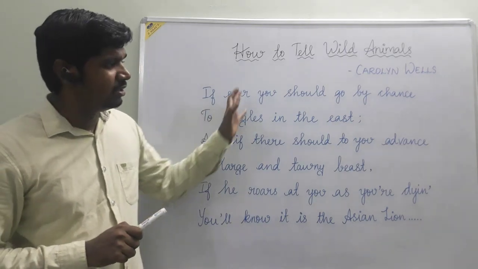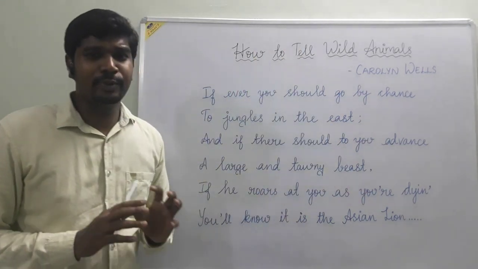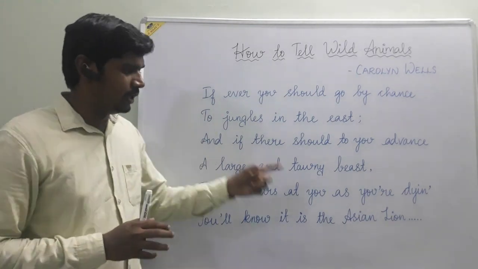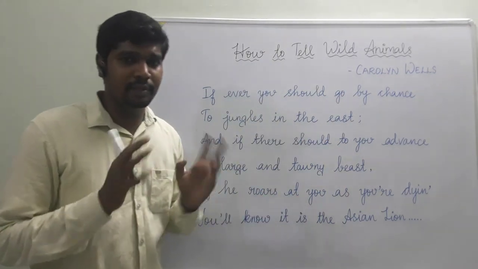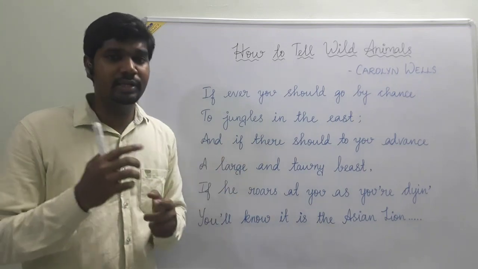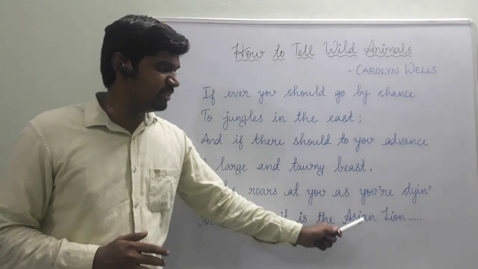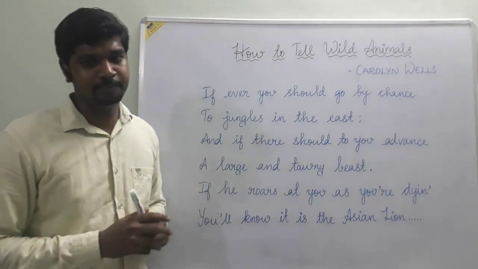So here, first the poet expressed the characteristics of the lion, and finally, if all these things happen, then we should recognize that the beast is none other than the Asian lion.